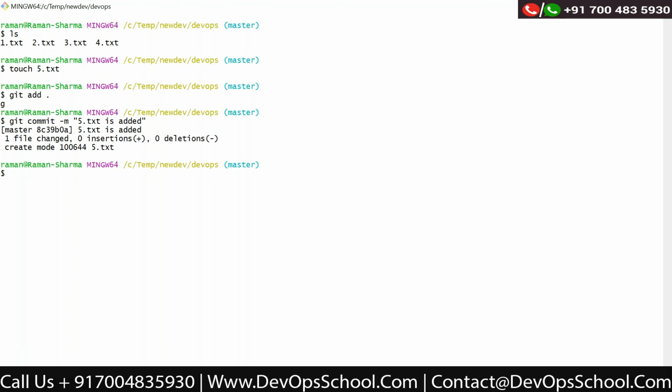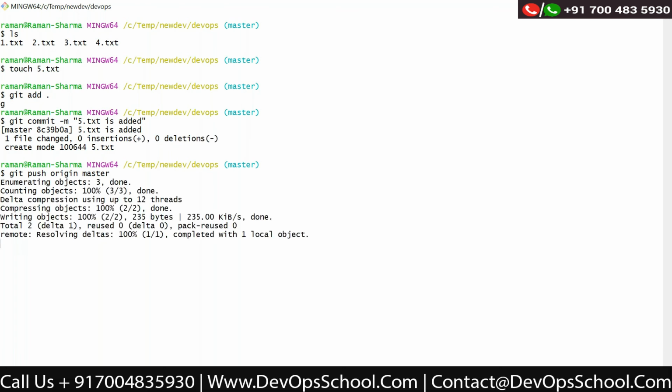Now in this new developer's repository, the 5.txt file is the new file. Now he wants to push these changes to the global repository. Then the same command, git push origin master, because as of now we only have the master branch. We will discuss multiple branches in a bit. So I'm pushing these changes.